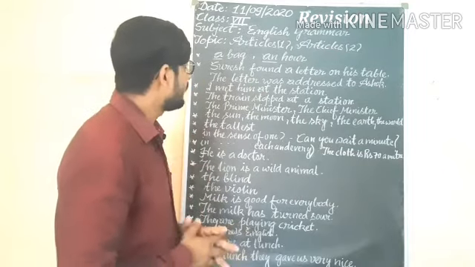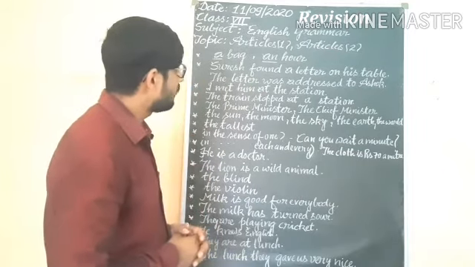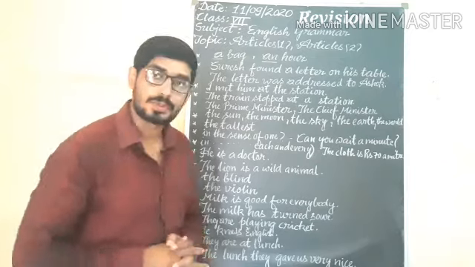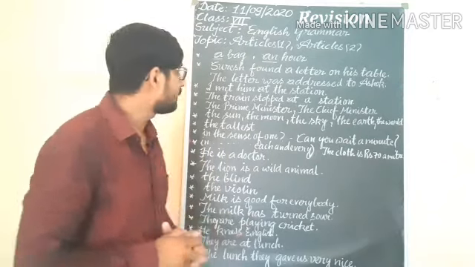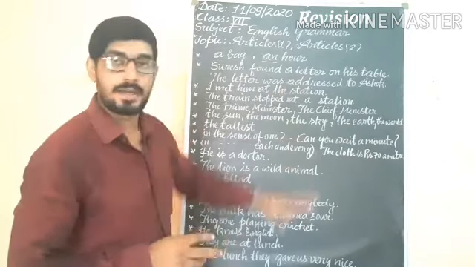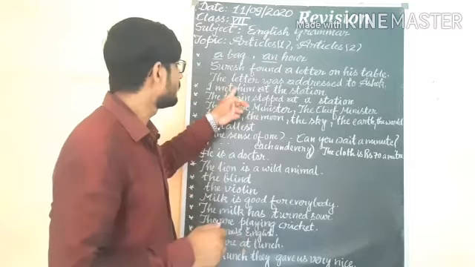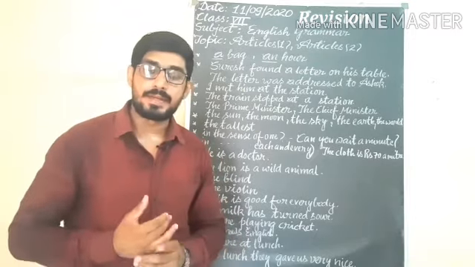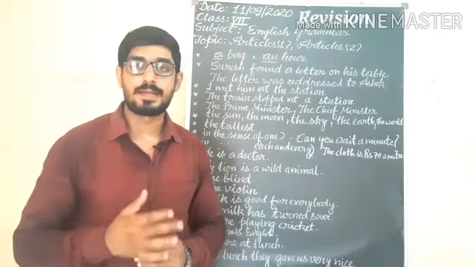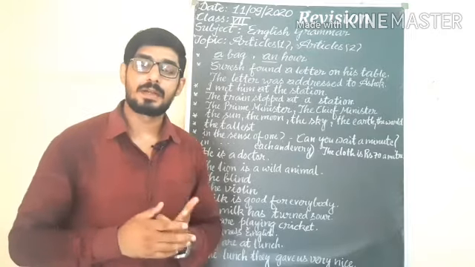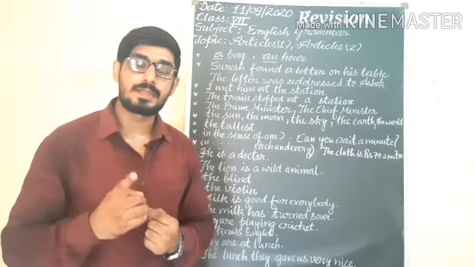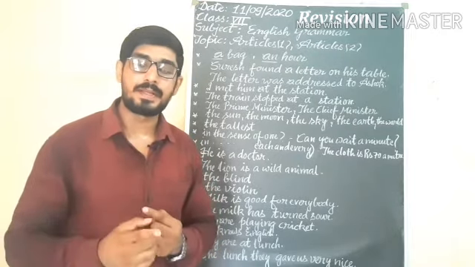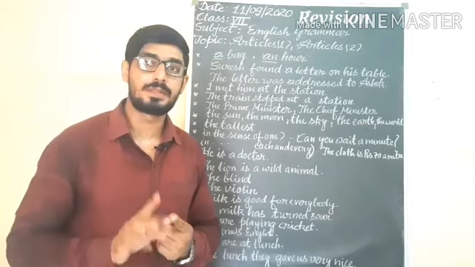Suresh found a letter on his table. The letter was addressed to Ashok. In this sentence, the first time we are using a letter and the second time we are using the letter. If a noun is repeated in the sentence, the first time we use a, and the second time the noun is repeated, we use the.